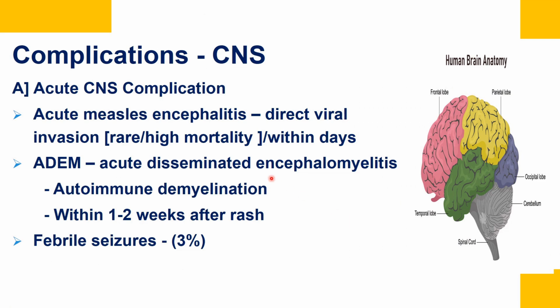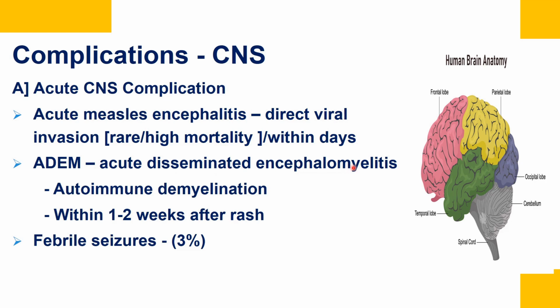Now let's see the CNS infection. CNS infection can be acute, subacute, and chronic. So in the acute CNS infection, number 1 is acute measles encephalitis. This occurs within days, 1 to 6 days after the viral infection. This is caused by direct viral invasion of the brain parenchyma, and this complication is not very common. It is rare, but if it occurs, it has a very high mortality.